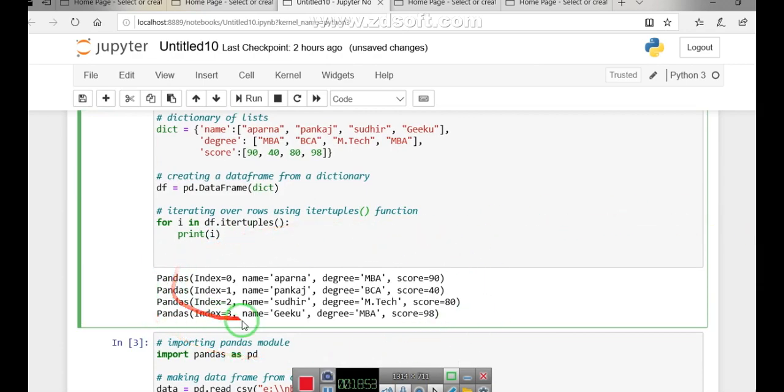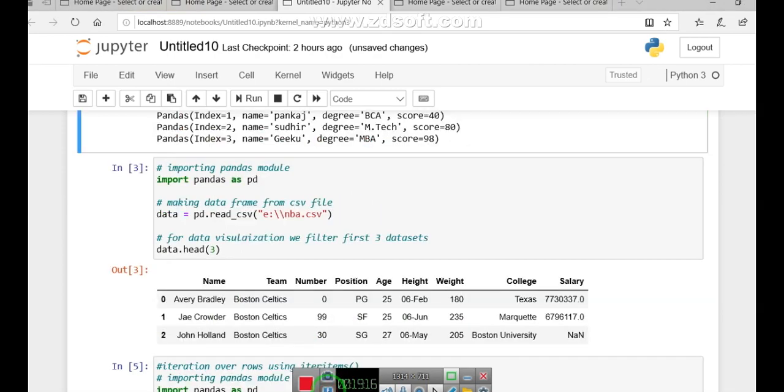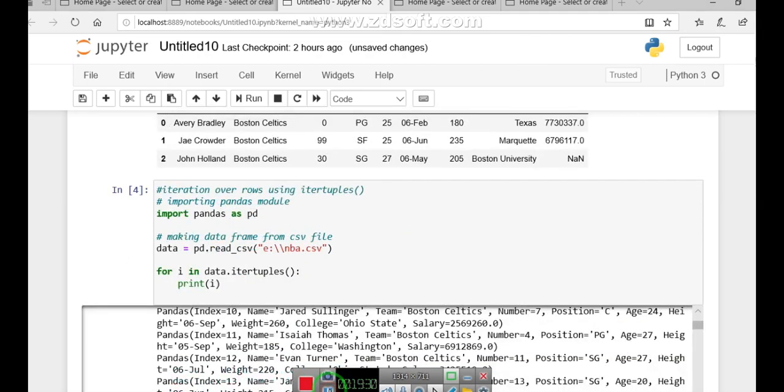The only difference is now we are getting the result row wise starting with the index value. This is my index value, then we have my corresponding names row wise, similarly the degrees, clear, and this is my score column, and output I am getting row wise. So this is how it is different from the earlier function. Now itertuples will be applied to this NBA file. Again in the NBA file, what do you have to do? Just import the file, clear, and display the first 3 rows, clear, using the head method. So how is this itertuples function applied to the NBA file, clear.